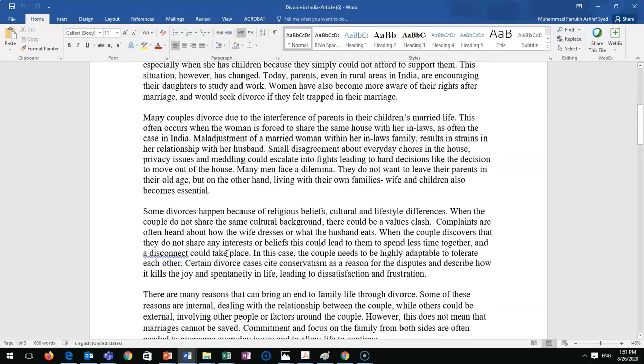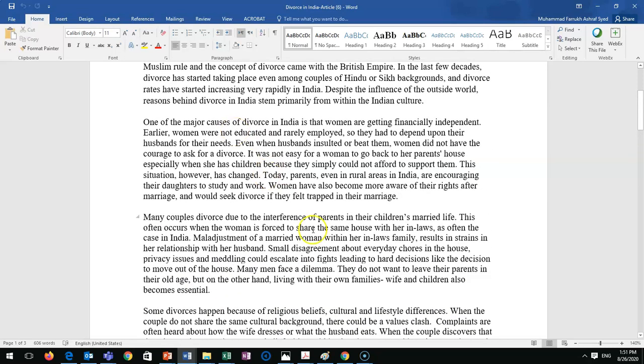This is the conclusion. However, if you notice carefully, you will see that one of the major causes is about women getting financially independent. But then toward the end, it is about women having become more aware of their rights after marriage and seeking divorce if they felt trapped in their marriage. This is a little bit different from this idea.